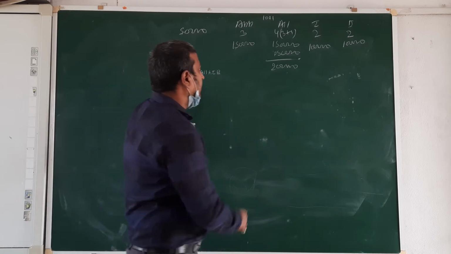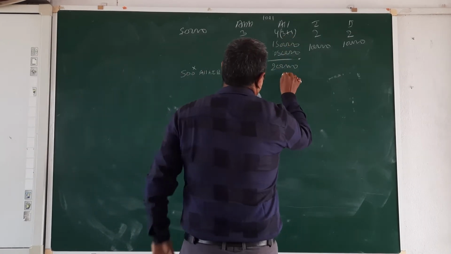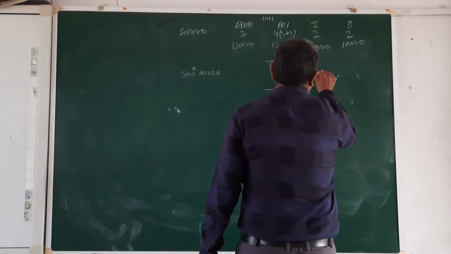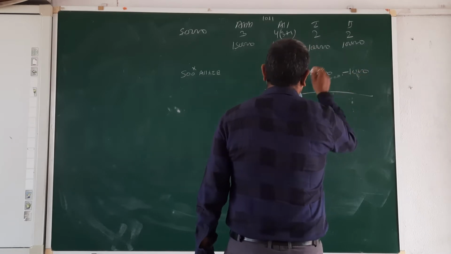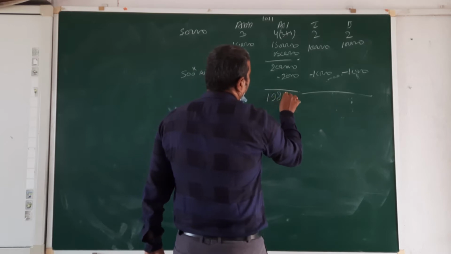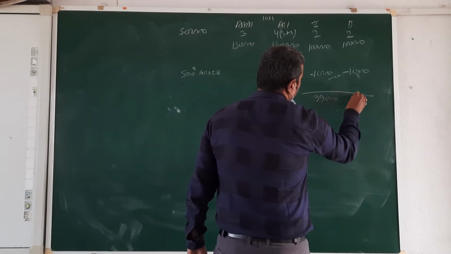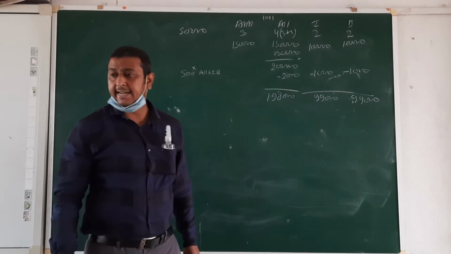So 500 into 4 is 2,000. 500 into 1,000 less this amount, then 1,98,000. 99,000, 99,000.